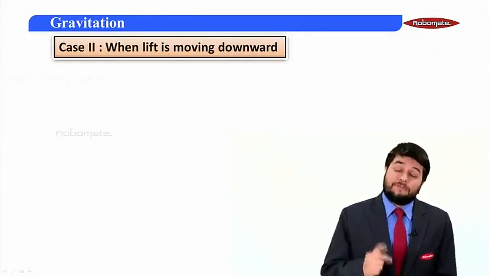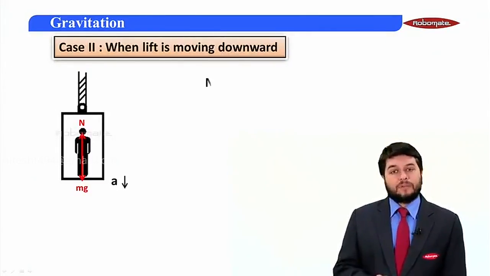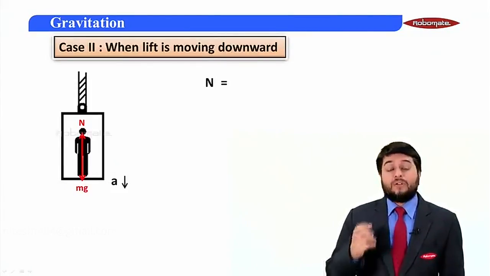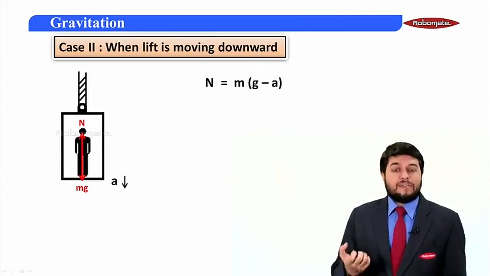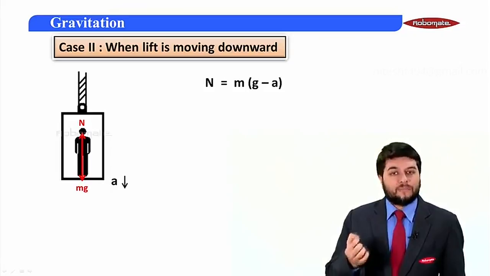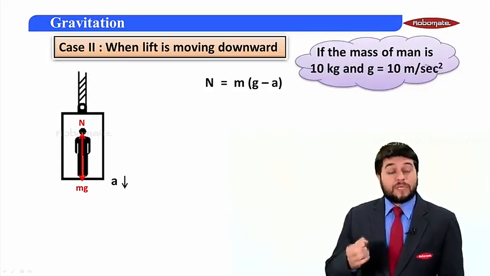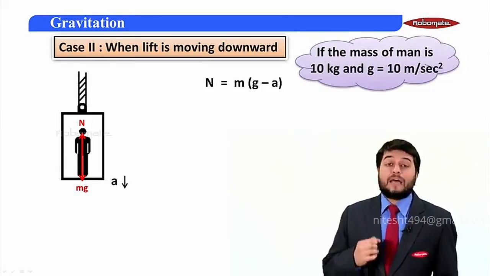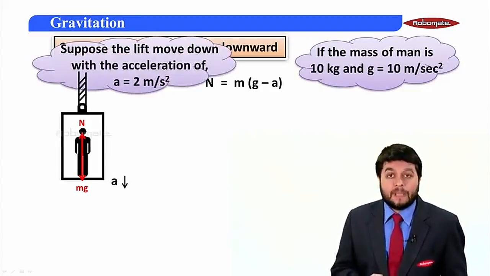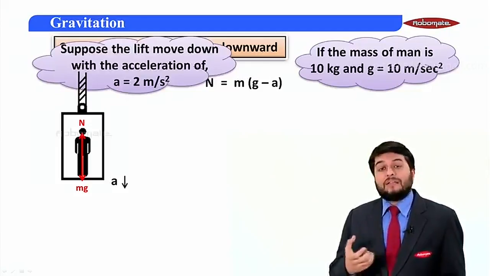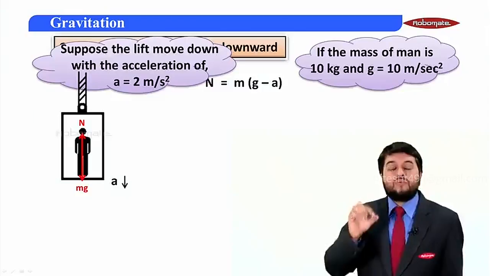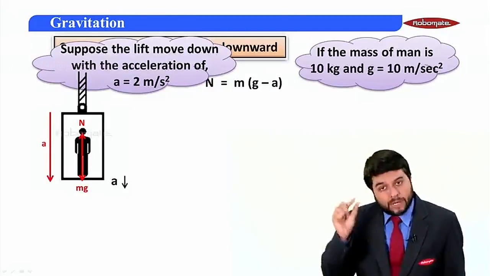Let's say now the lift is moving downwards. Okay, so let's start with the normal reaction acting on him. The normal reaction force over here is given as N is equal to m into (g minus a). Mass of the person, let's say 10 kg, and g is the acceleration due to gravity, that is 10 meter per second square. Now consider the lift moving down with an acceleration given as 2 meter per second square downwards.